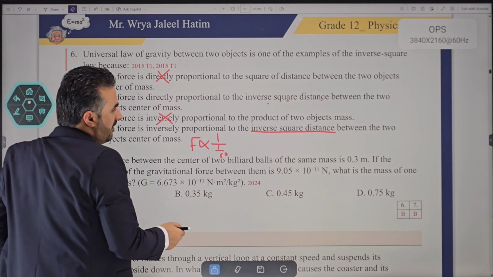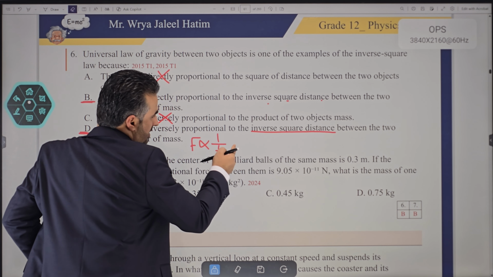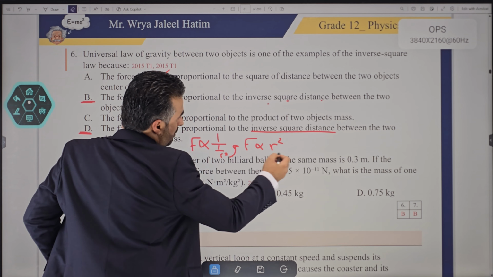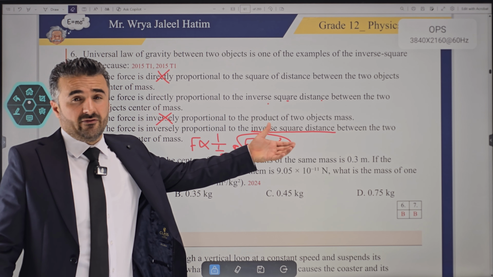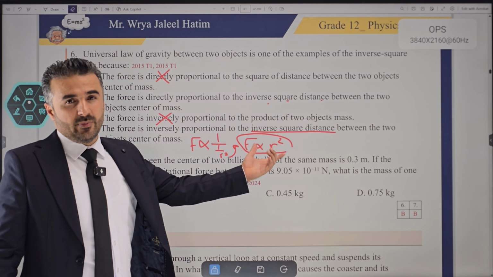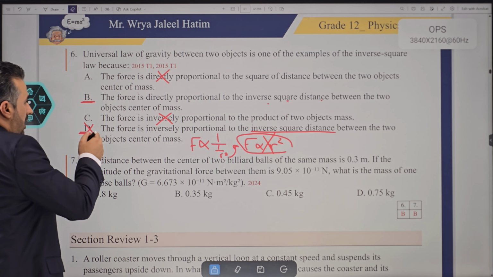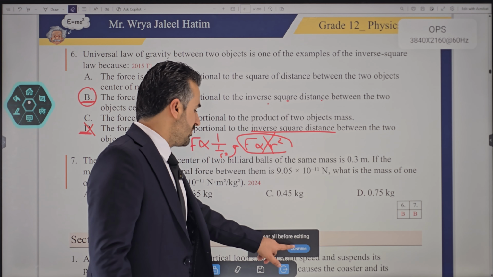Is that true? If that is the case, 1 over the distance squared, so this distance goes up, it becomes the same as if you say it's directly proportional. Because the inverse of the inverse cancels the effect of the inverse, so it becomes directly proportional here. We know that this is incorrect. So now the only correct option that we're left with, of course, is option B at this point.